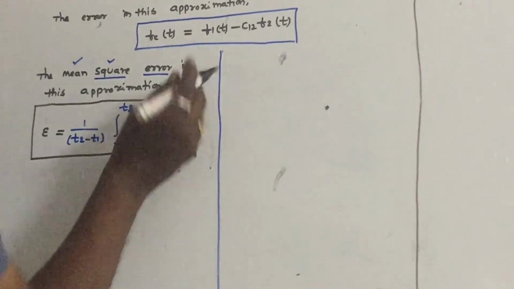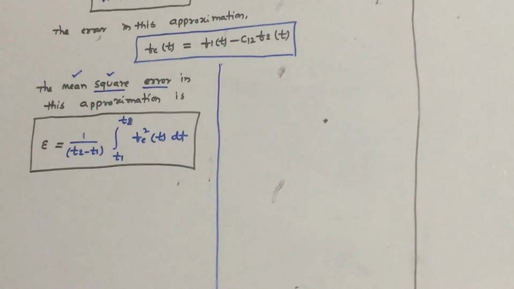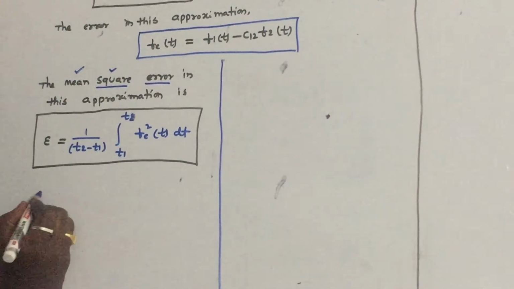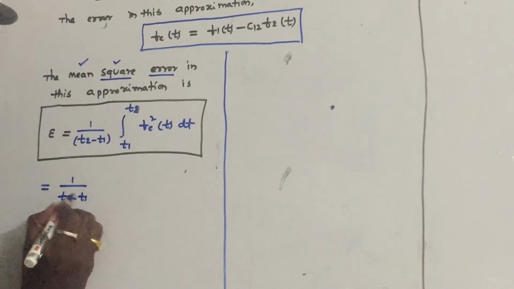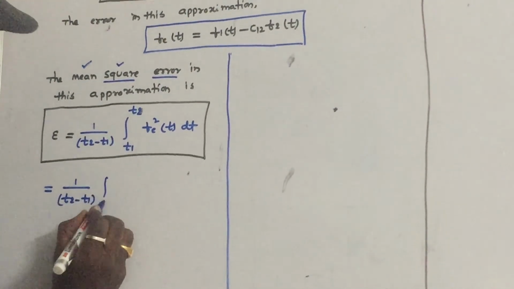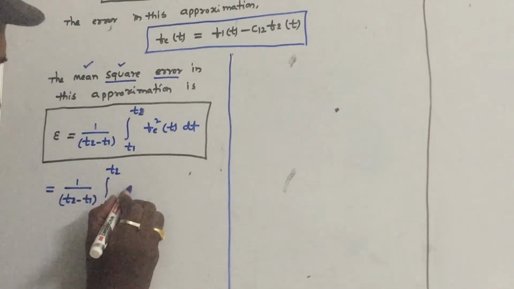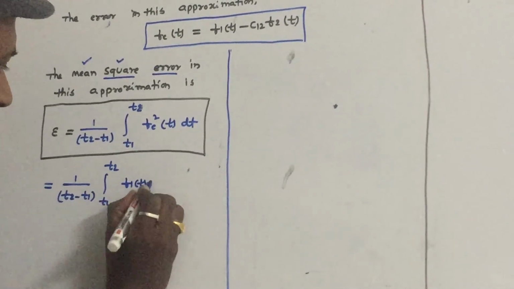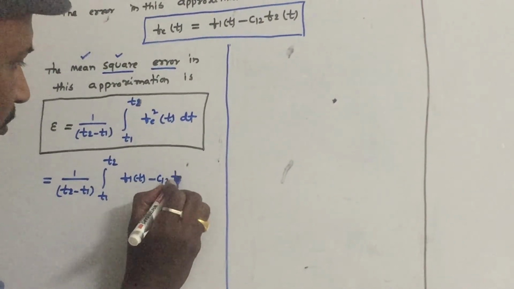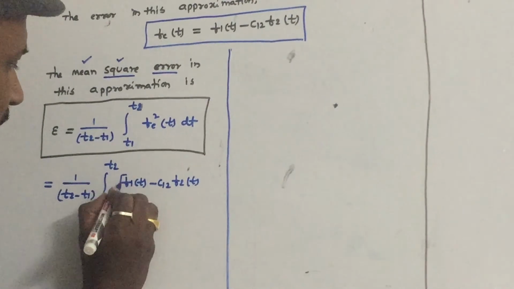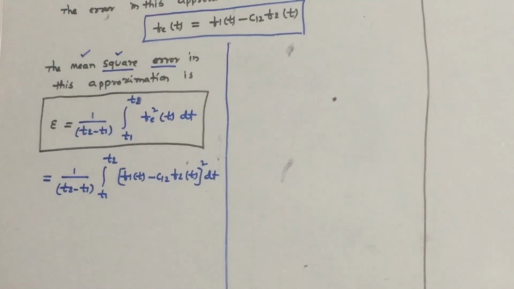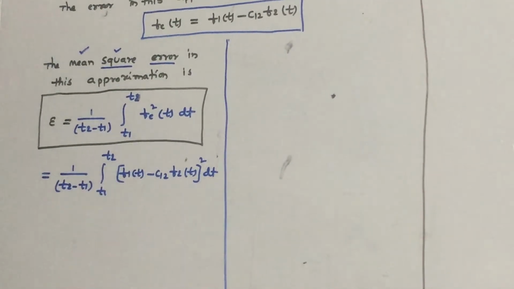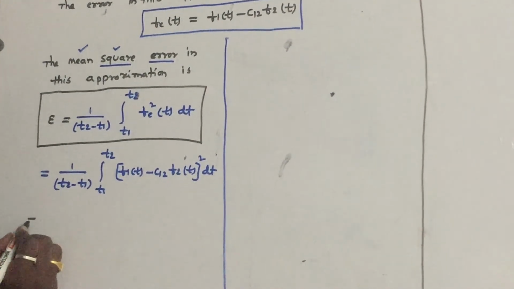Let us substitute fe of t in this expression, which is given by 1 by t2 minus t1, integral t1 to t2, f1 of t minus c12 into f2 of t, whole square, dt. Let us square this.